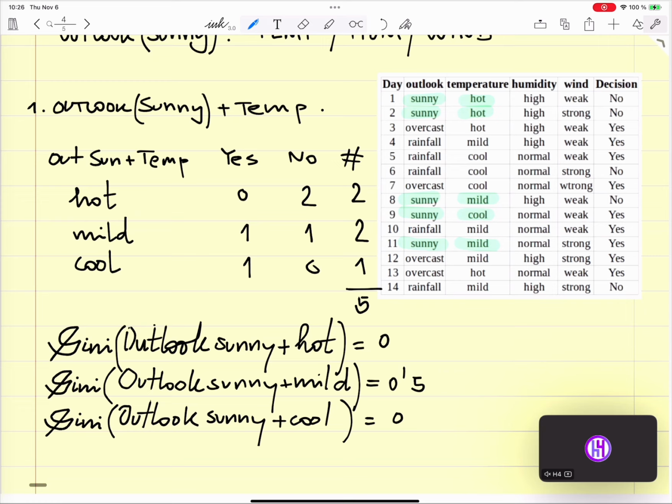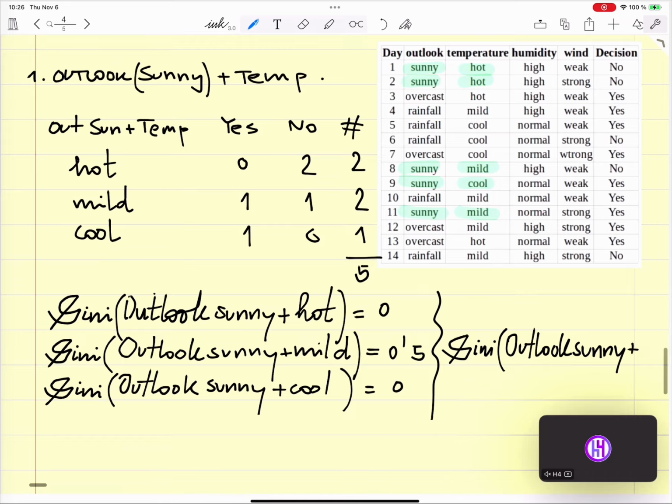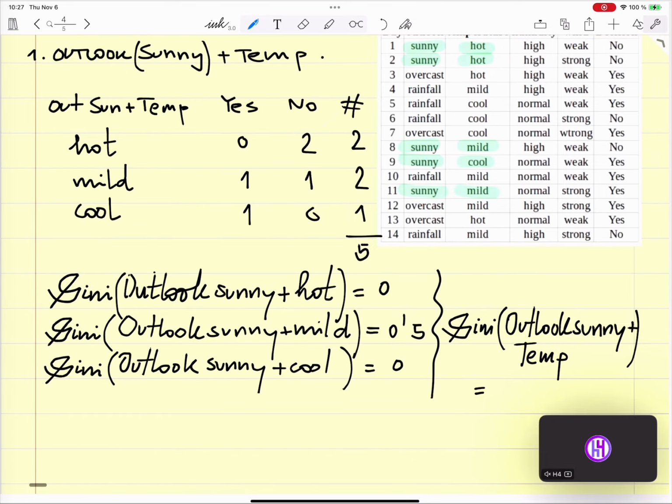So the total Gini of Outlook sunny plus temperature is going to be 2 divided by 5 times 0.5. It's going to be 0.2.